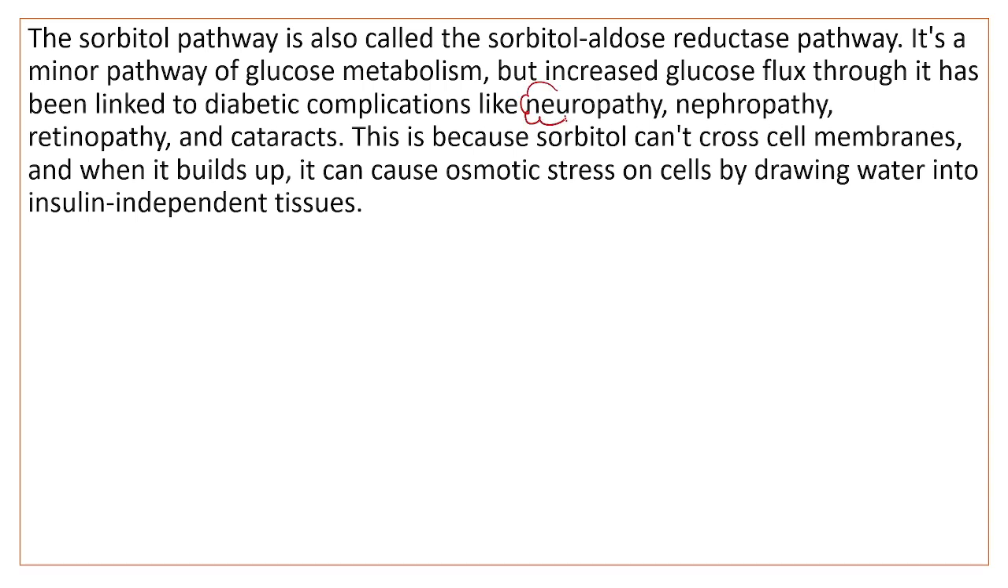What are they? Neuropathy, nephropathy, retinopathy, and also formation of cataract, because sorbitol cannot cross the cell membrane. So when it builds up, it causes osmotic stress on cells by drawing water into insulin independent tissues. So this is the importance of sorbitol.